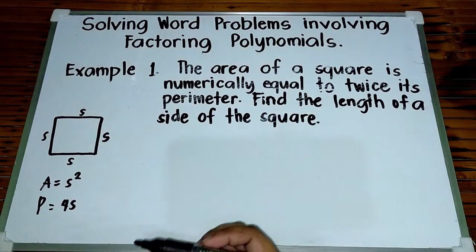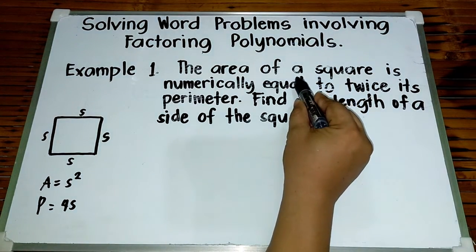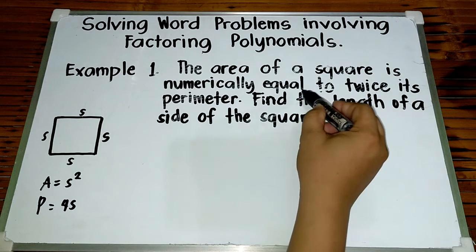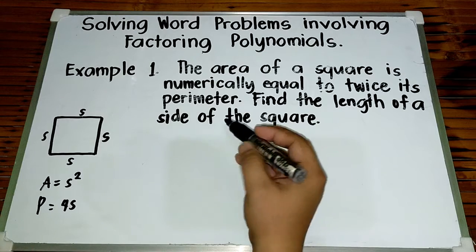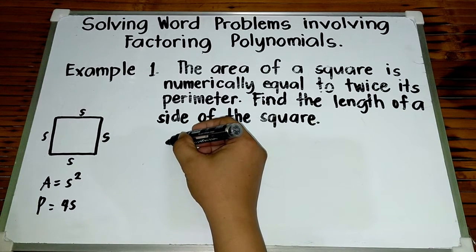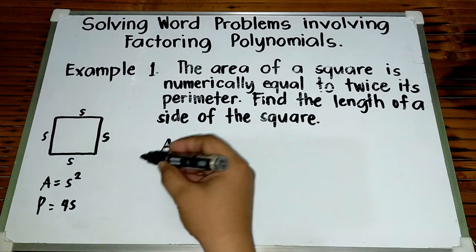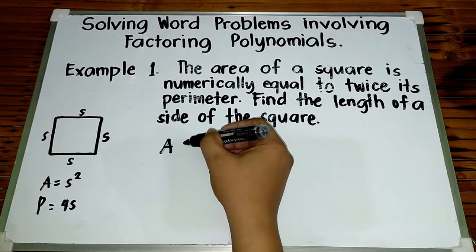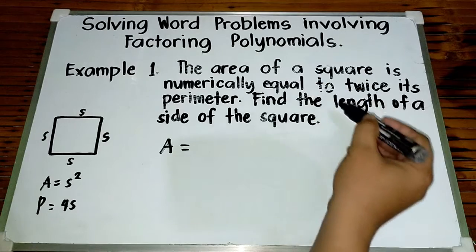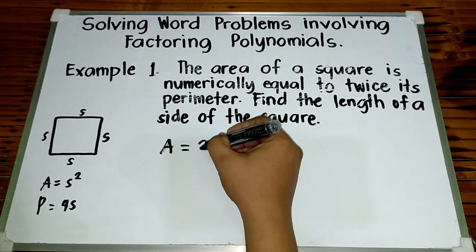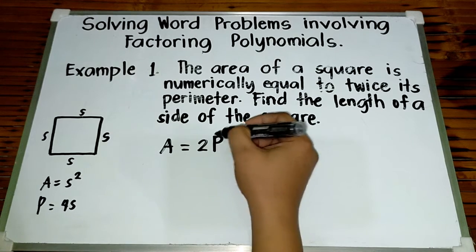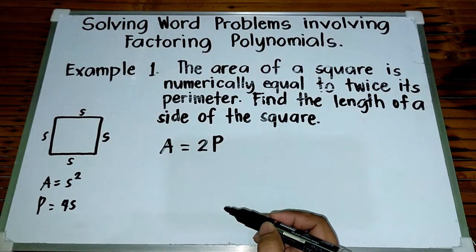Okay? Now, look at the problem. The area of the square is numerically equal to twice its perimeter. So, ibig sabihin, kung ang area ng square is equal to twice its perimeter, ibig sabihin, 2 times the perimeter. Okay?